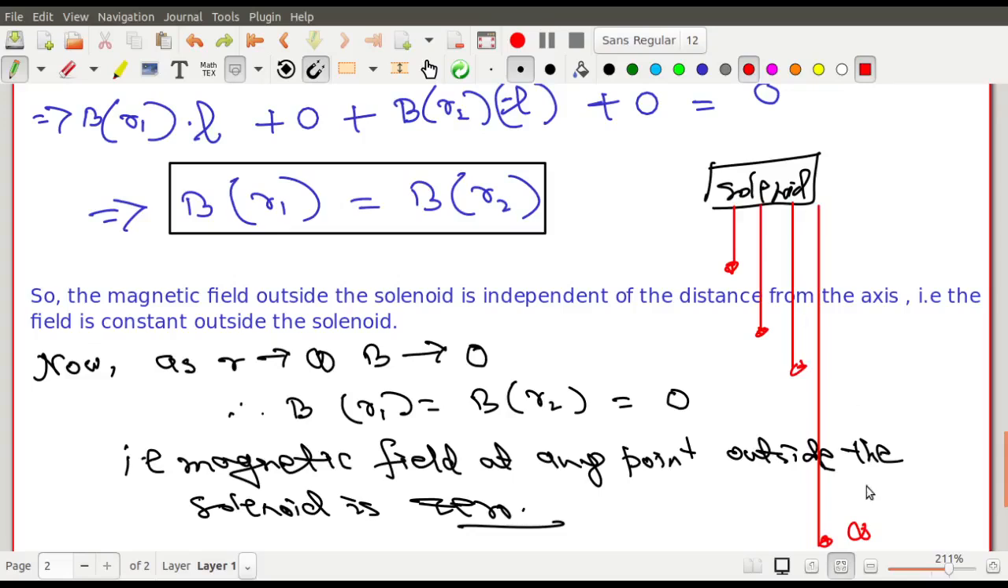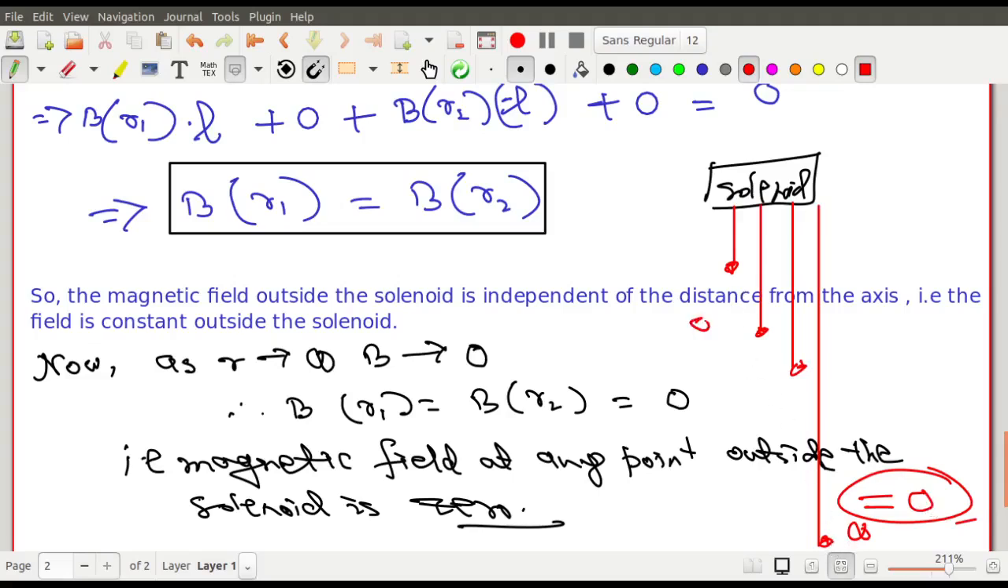And what is the magnetic field at infinity? At infinity the magnetic field is 0, because as you move a long distance from the source the magnetic field must go to 0. If you are at a large distance from the source then the magnetic field must be 0. It is common sense, isn't it? So what is the magnetic field at infinity? 0. And is infinity an outside point?